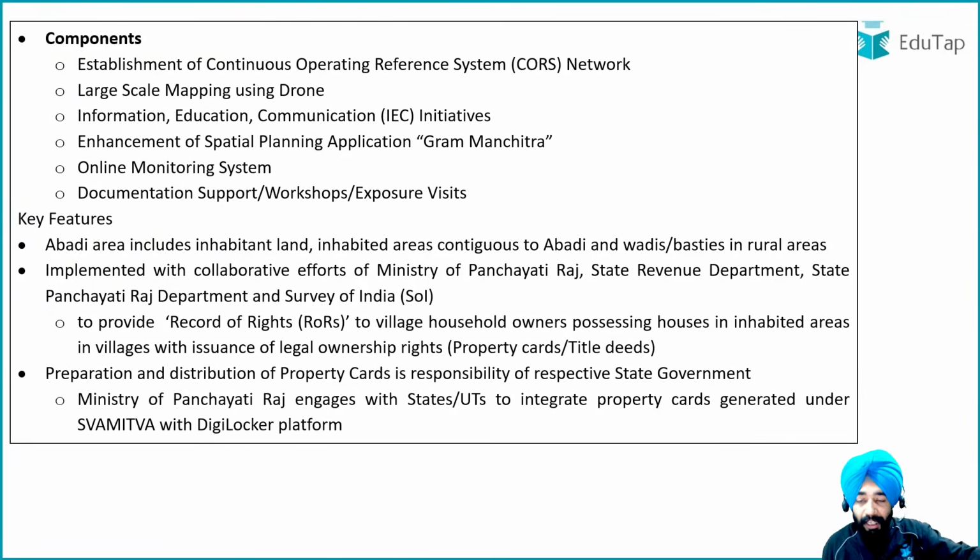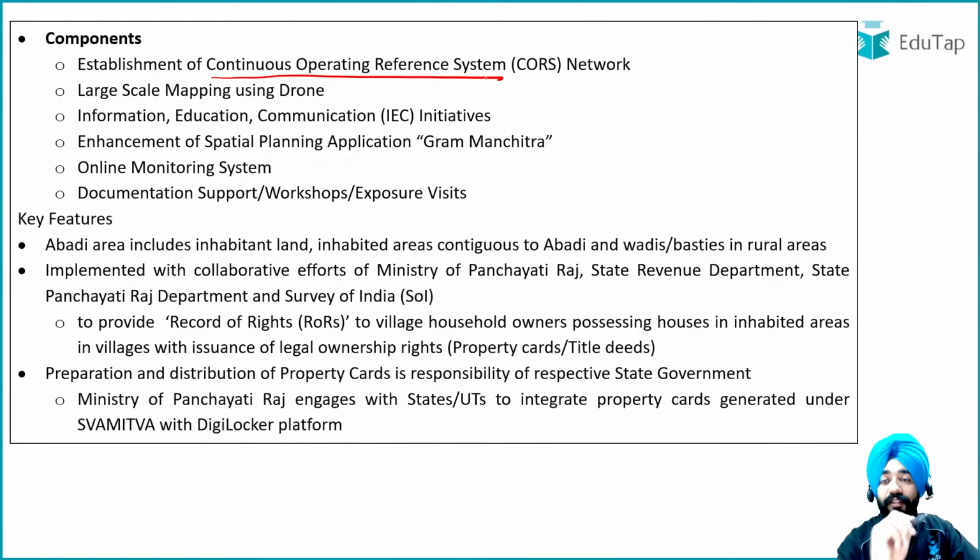Then comes an important part here, that is what you want to do. Now I told you why we want this scheme. Now the thing is, what are we going to do under this specific scheme? How will we execute all the things we have talked about? We have told you why to do it; now let's see how to do it. First of all, the government said we are going to establish a Continuously Operating Reference System network. We need large scale mapping. So that is why drones will be used for large scale mapping.